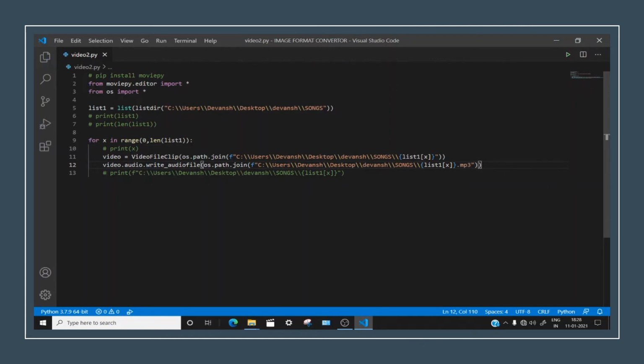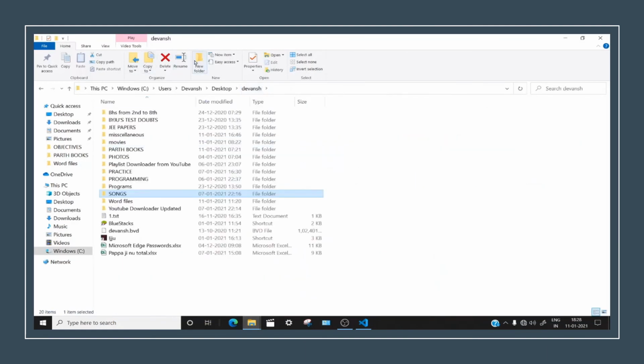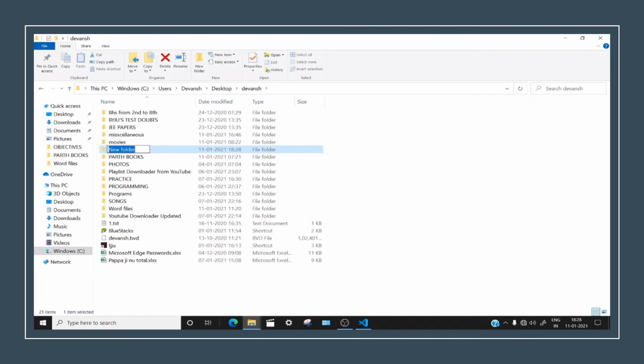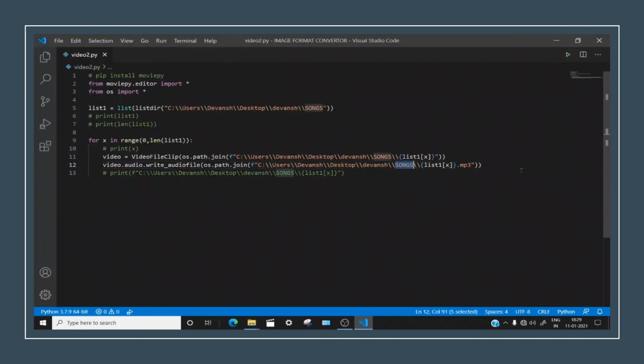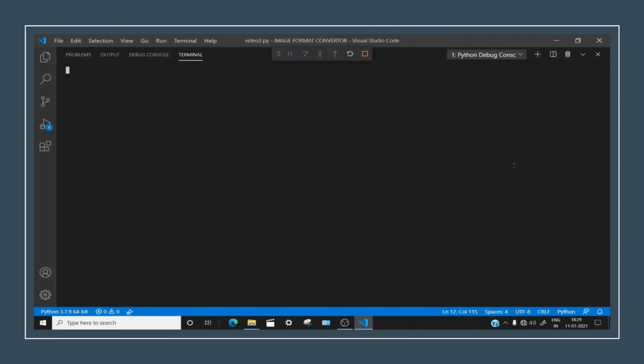Now let's say you want to keep one new folder, let's say songs in audio files. Wait a minute, audio songs. If you want to keep something like this, you can also do this easily. Control V. This is the easiest version.